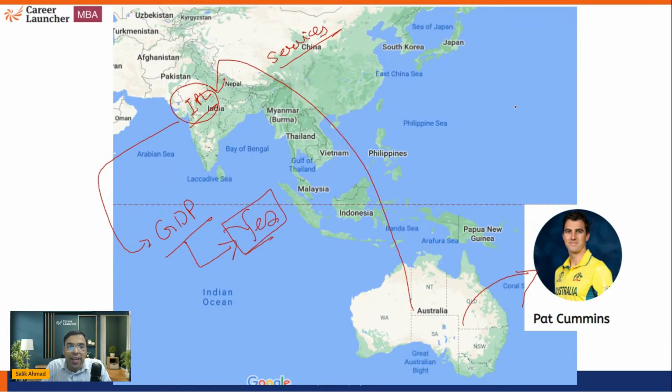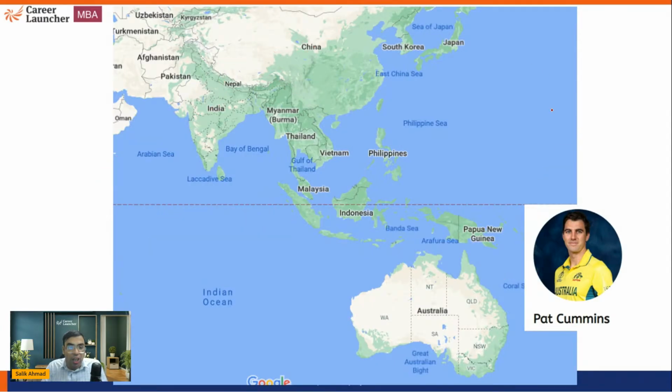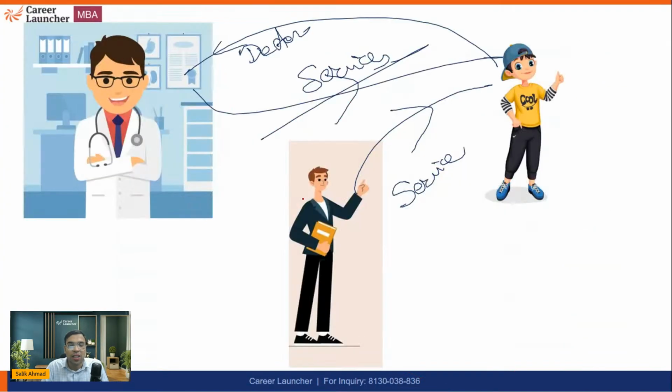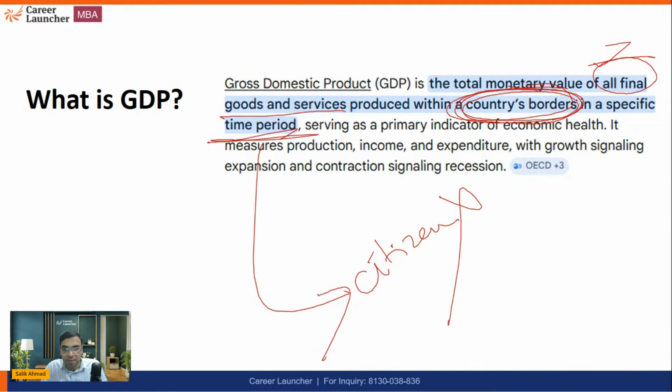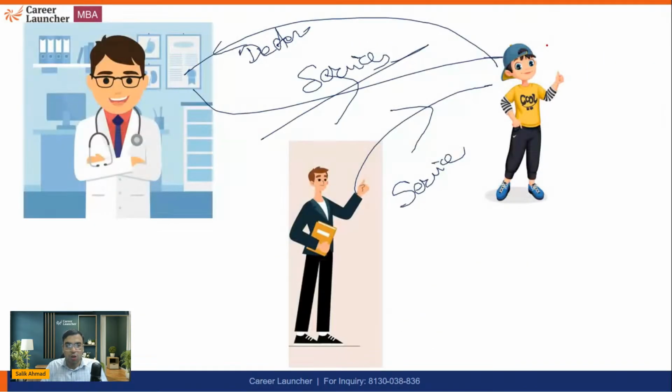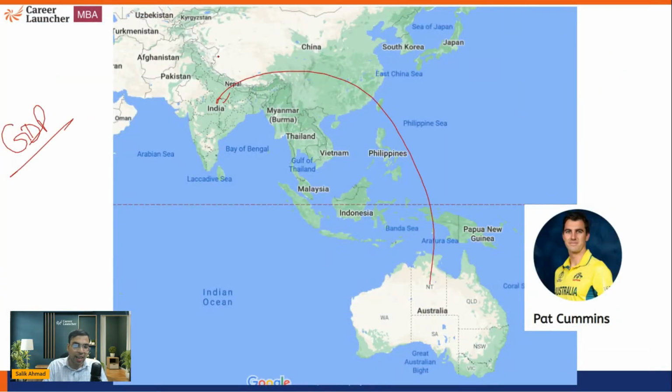Okay. Why? We have nowhere mentioned that it should be a citizen of India. We have just mentioned gross domestic product is the total value of all the final goods and services produced within the country. Just the economic activity should be legal, of course, and it should be happening within the country's border. So if Pat Cummins is coming to India and playing in India, this is actually economic activity generated in India. So of course it will be added in India's GDP. Okay, that is what you should be knowing about.